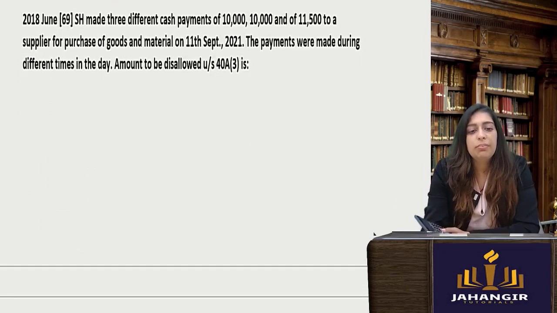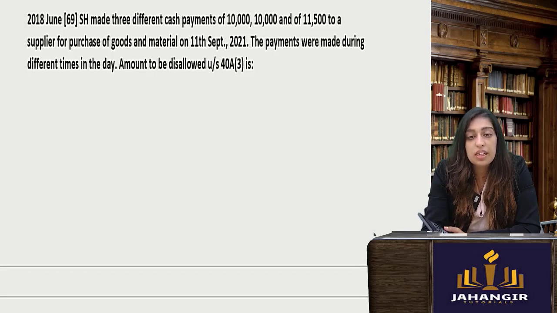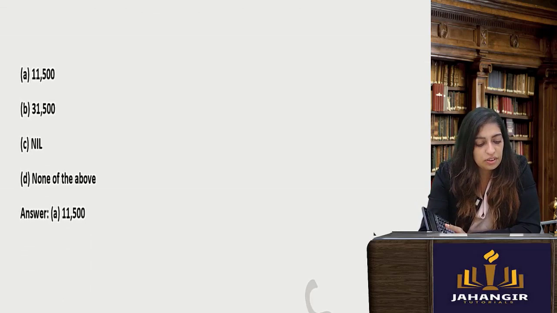Okay. SH made 3 different cash payments, 10,000, 10,000, 11,500. Now cash payment is not allowed in business. Only up to 20,000 is allowed. Anything above that, that whole payment will be disallowed. So the supplier for goods, the payments were made at different times. Amount to be disallowed will be how much? So up to 20,000 is allowed. After that, this amount will be disallowed.